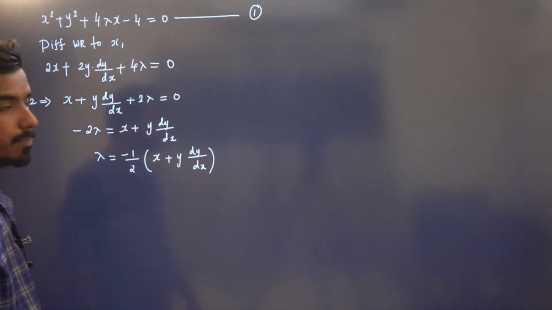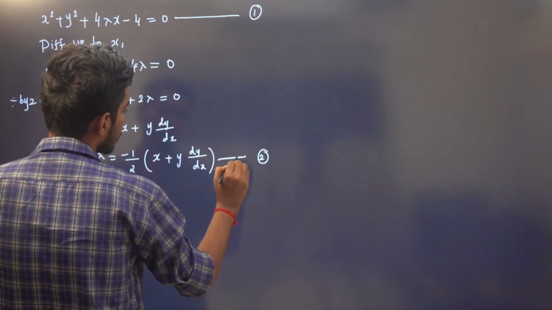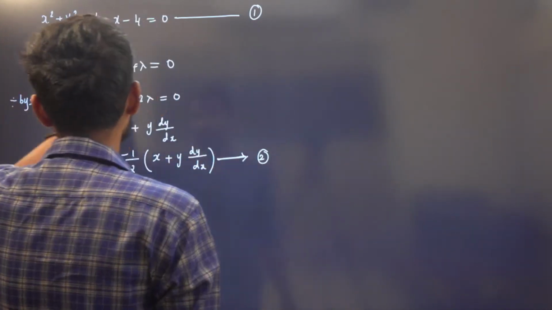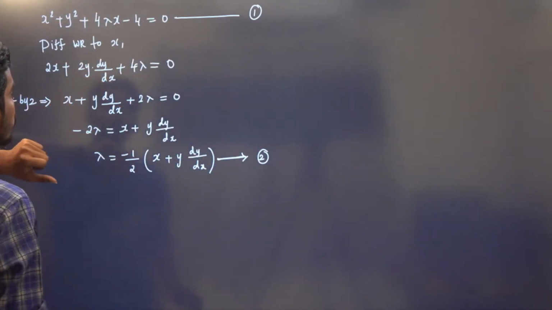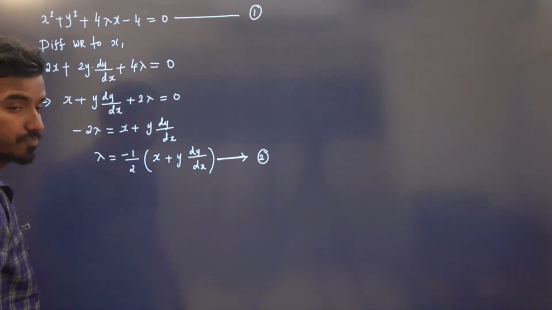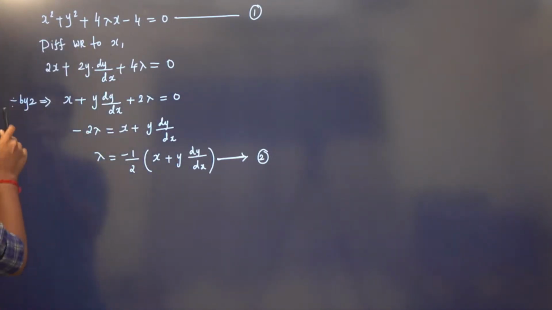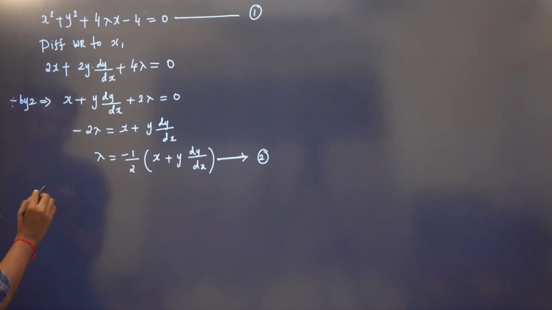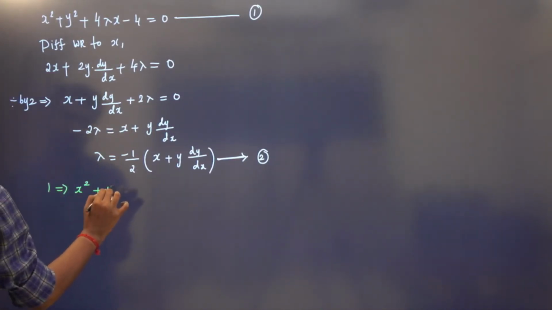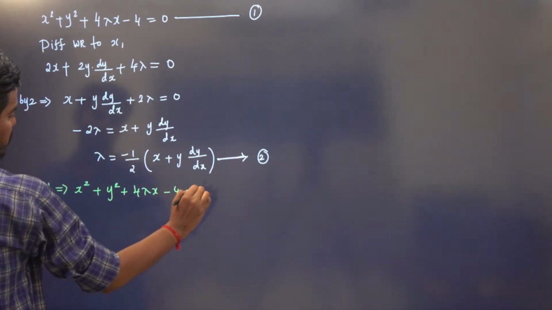Our aim is to eliminate the parameter lambda. What we will be doing is what we have done in all the previous problems. So again, I'm going to replace this lambda here, so that I can eliminate the parameter. From equation 1 we have x square plus y square plus 4 lambda x minus 4 is equal to 0.